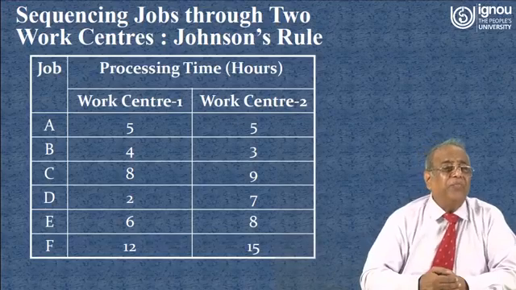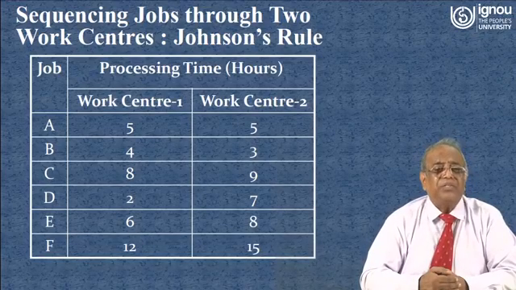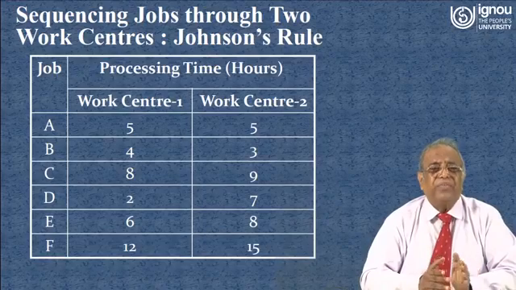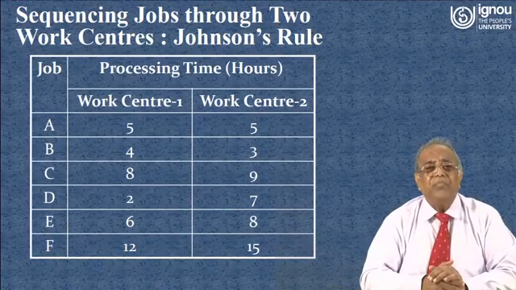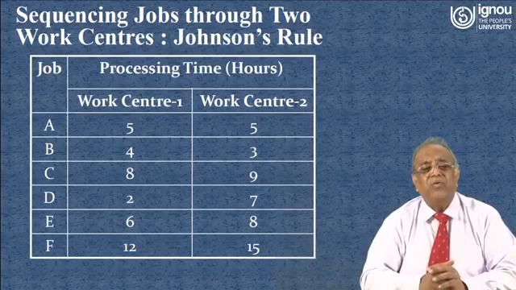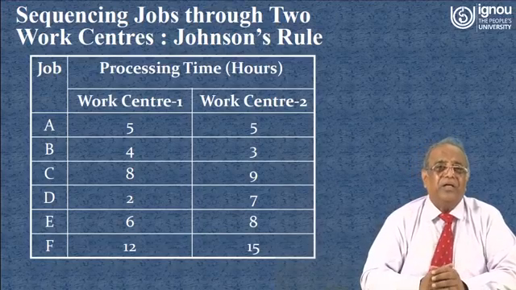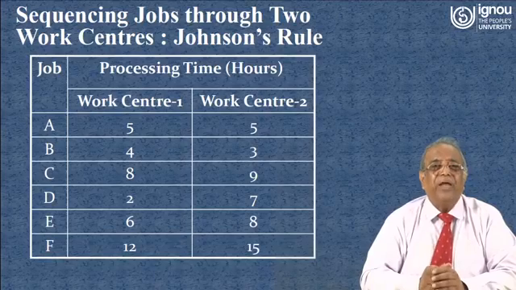If the minimum time lies at work center 1, that job will be placed from the left side of the sequence, and if the minimum time is at work center 2, that job will be placed at the next position from the end.